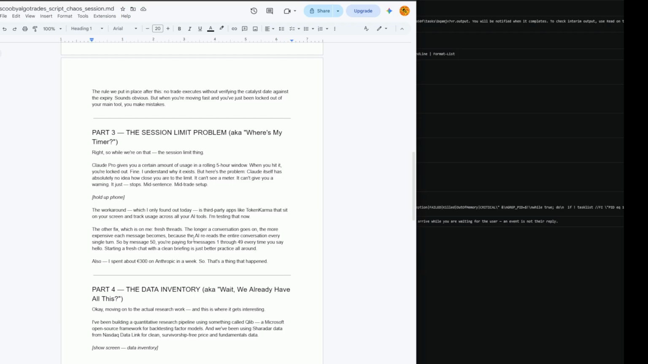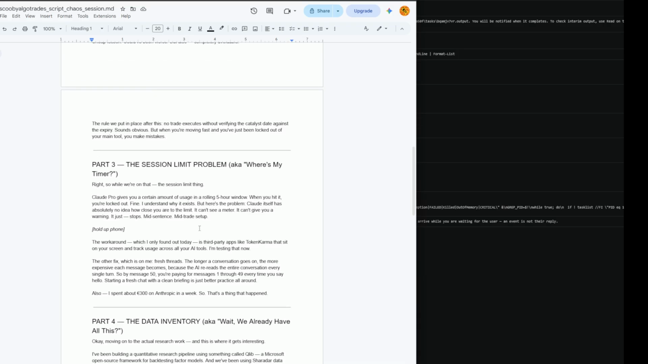Anyway, the session limit problem, aka where's my timer? Right, so while we're on that, the session limit thing with Claude Pro gives you a certain amount of usage in a rolling 5-hour window. When you hit it, you're locked out. Fine, I understand why it exists, but here's the problem. Claude itself has absolutely no idea how close you are to the limit. It can't see the meter. It can't give you a warning. It just stops mid-sentence, mid-trade setup.